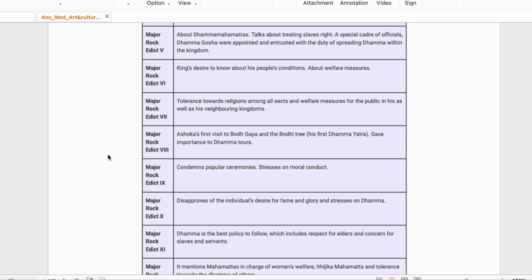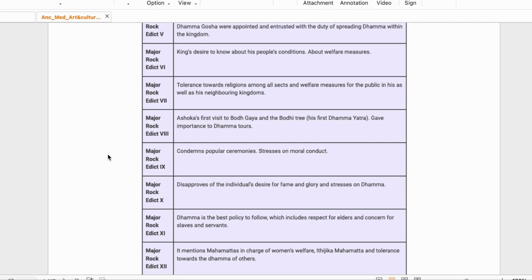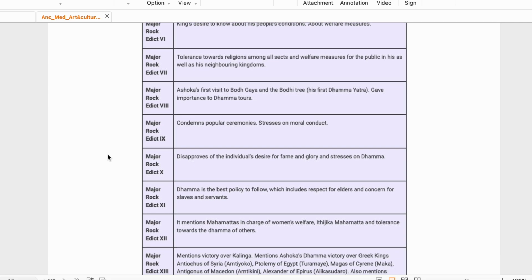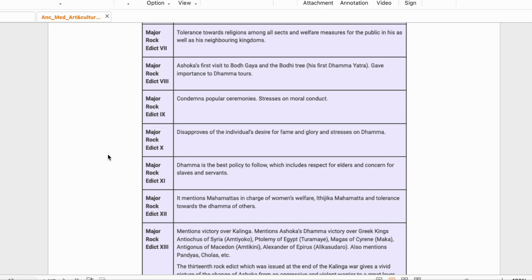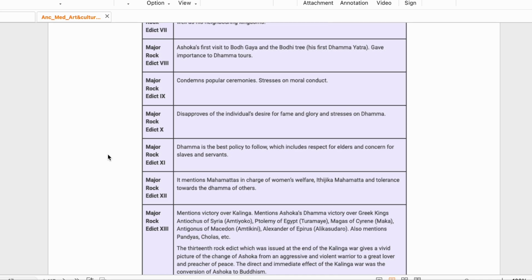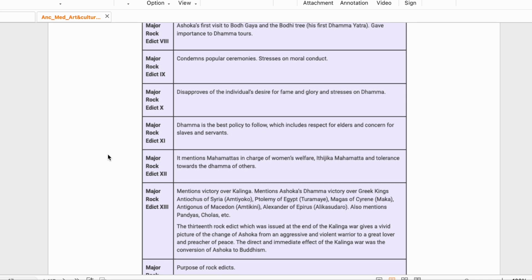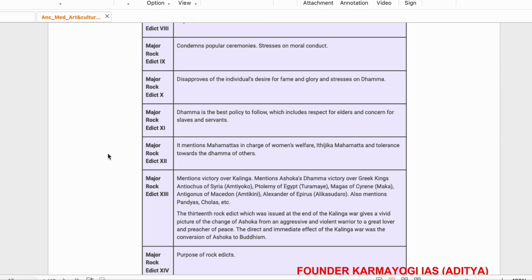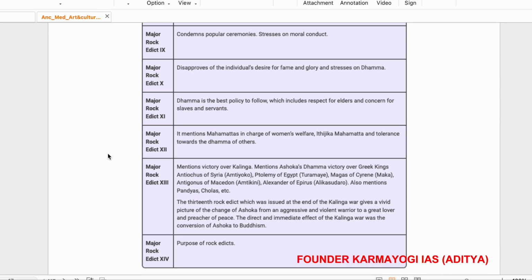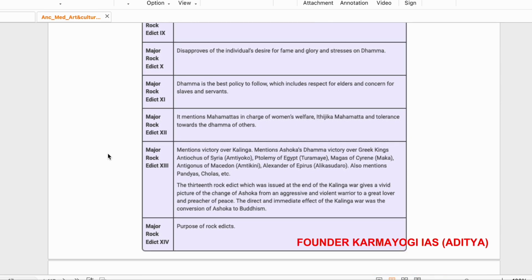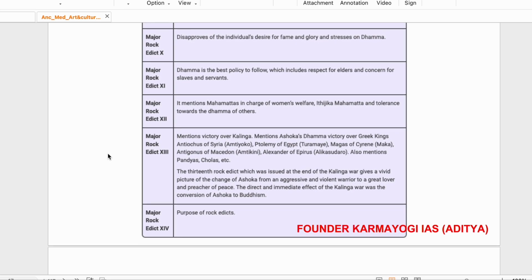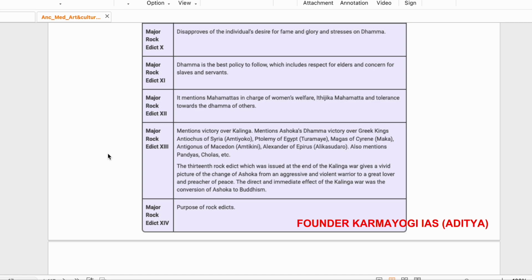8th is Ashoka's first visit to Bodh Gaya and the Bodhi tree, gave importance to Dhamma tours. ठीक है. उतना important नहीं है. Major Rock Edict 9 condemns popular ceremonies, stresses on moral conduct. Okay. Major Rock Edict 10 disapproves of the individual desire for fame and glory and stresses on Dhamma. Okay. Major Rock Edict 11: Dhamma is the best policy to follow, which includes respect for elders and concern for slaves and servants. Okay. Major Rock Edict 12 mentions Ithijika Mahamata, in charge of women's welfare, and tolerance towards the Dhamma of others.